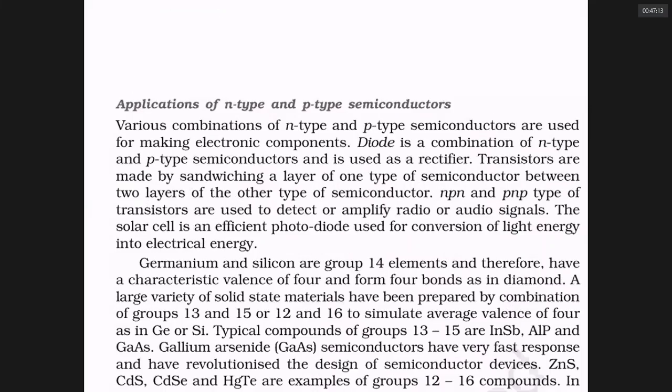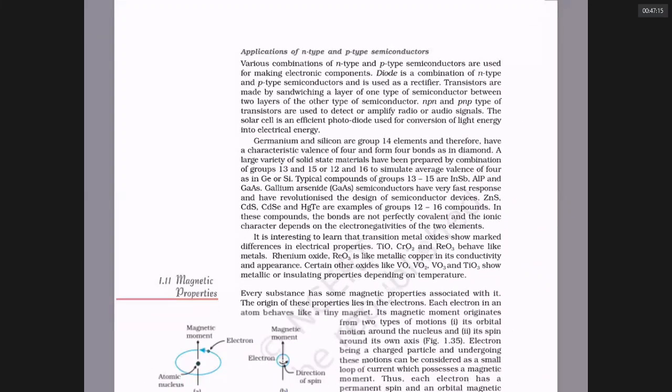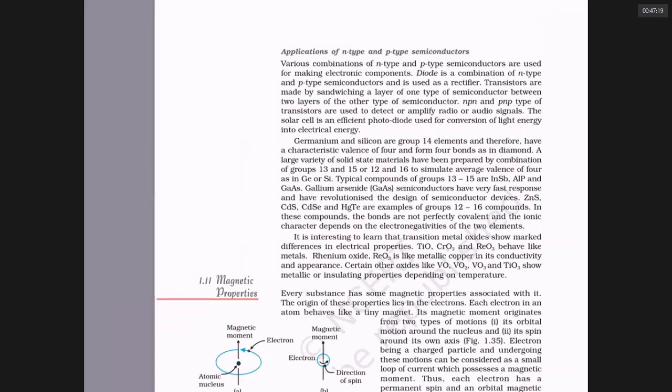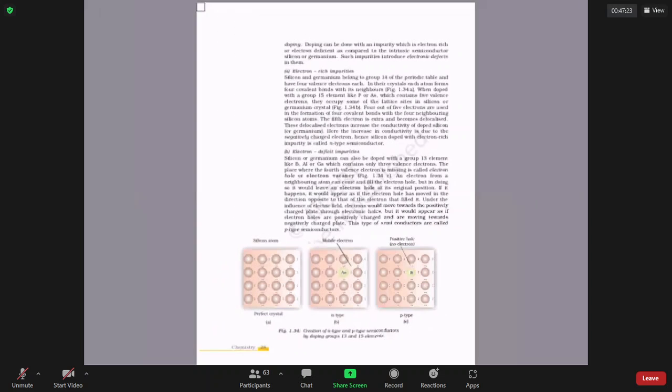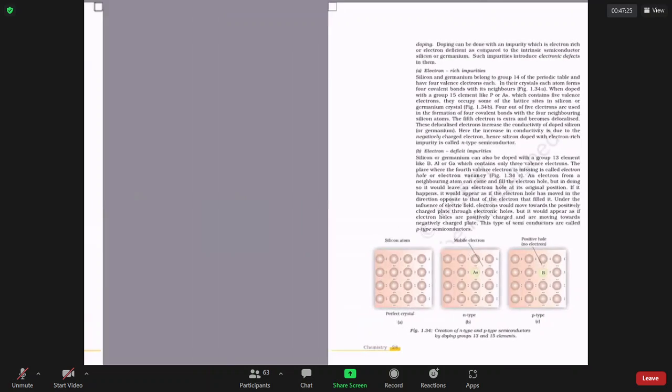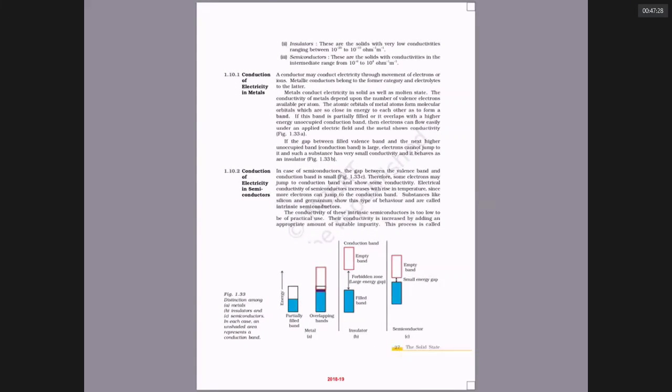What is an example of a P-type semiconductor? Where a 14th group element is combined with a 13th group element. What is an N-type semiconductor? Where a 14th group element is added with a 15th group element. What is the value of conductance? What is the difference between these three?